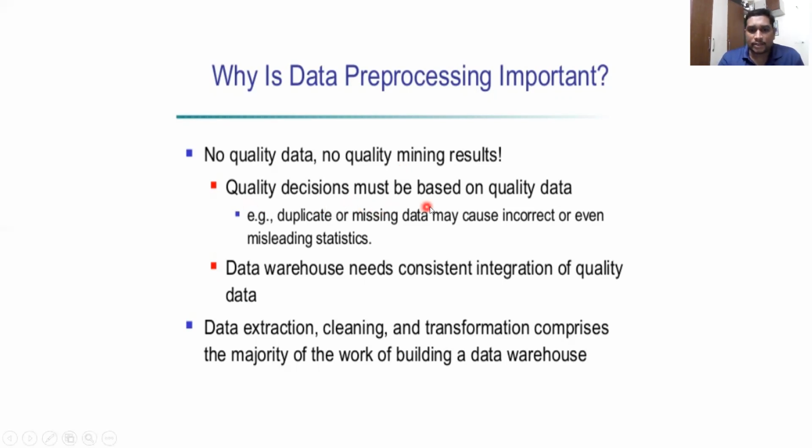So quality decisions must be based on quality data. When you get quality data, you can make decisions based on that quality data. Duplicate or missing data may cause incorrect or even misleading statistics. Data warehouses need consistent integration of quality data. If you are taking data from various databases and storing it in a data warehouse, the integration of all the repositories should be of quality. And data extraction, cleaning, and transformation comprise the majority of the work of building a data warehouse.